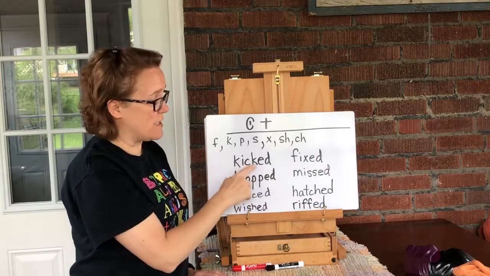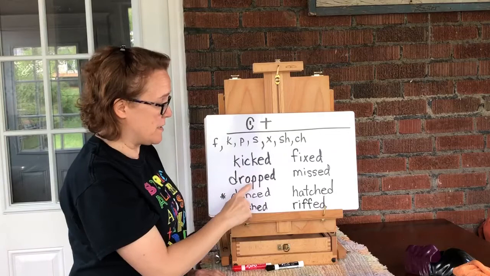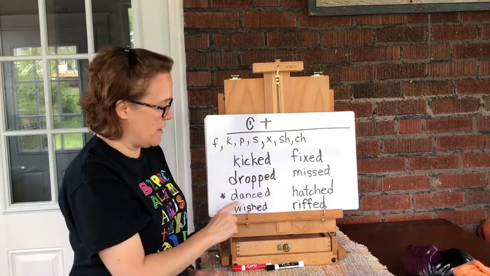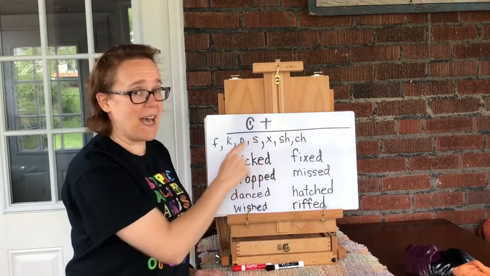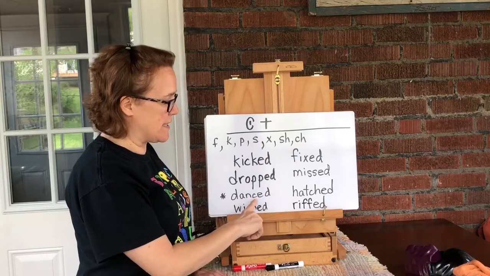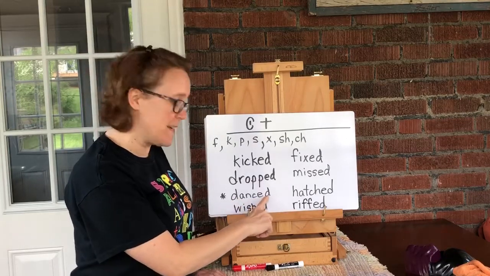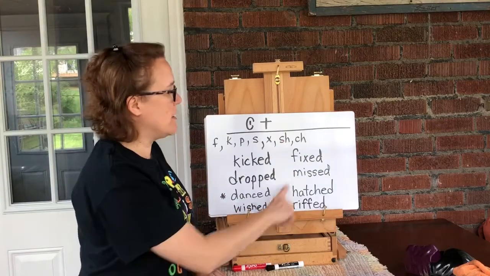CK makes the k sound, so it's kicked. P makes the p sound, so it's dropped. Dance makes the s sound, which is why I didn't say letter, it's sound. Dance makes the s sound, so it's danced. Wish is a sh, so it's wished.